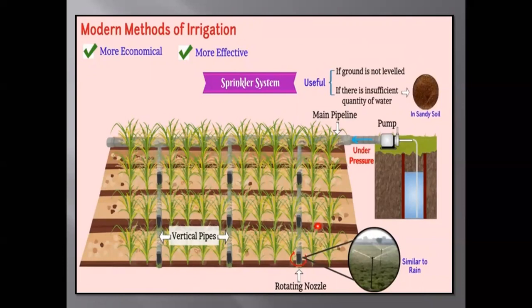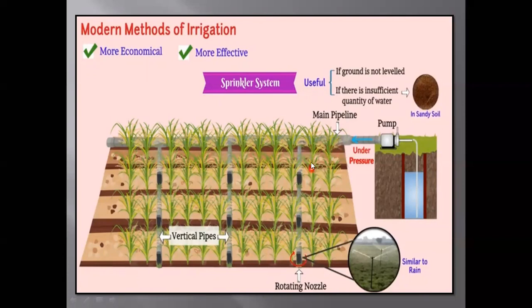First is the sprinkler system. This system consists of vertical pipes provided with rotating nozzles. The nozzles are present on the top and are joined to the main pipe. You can see here is the main pipe.